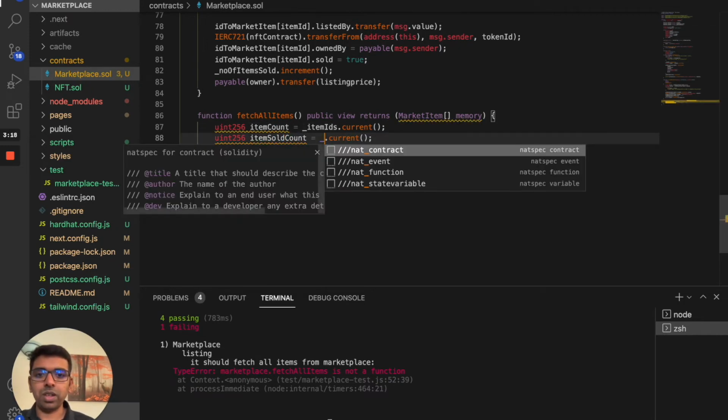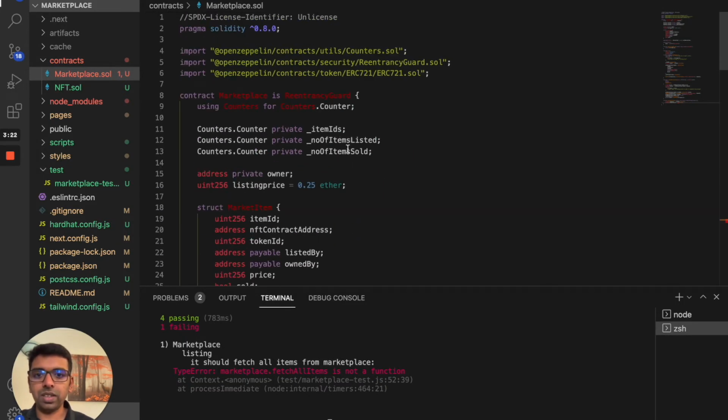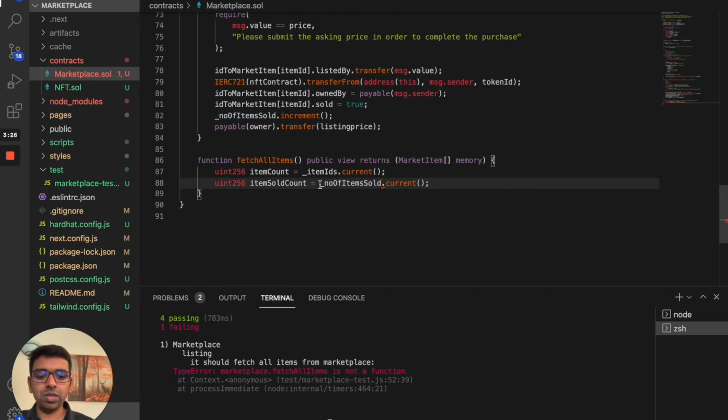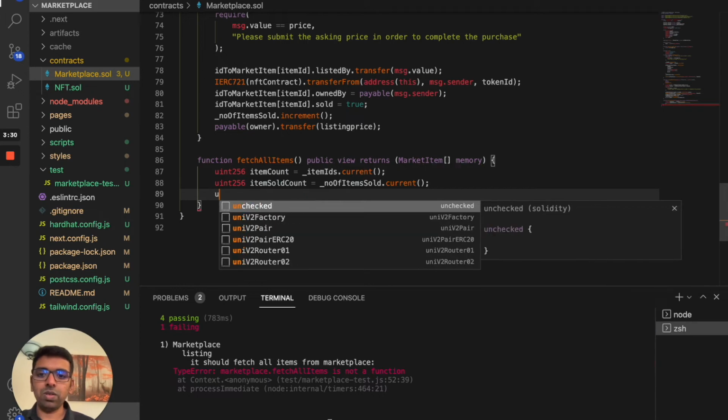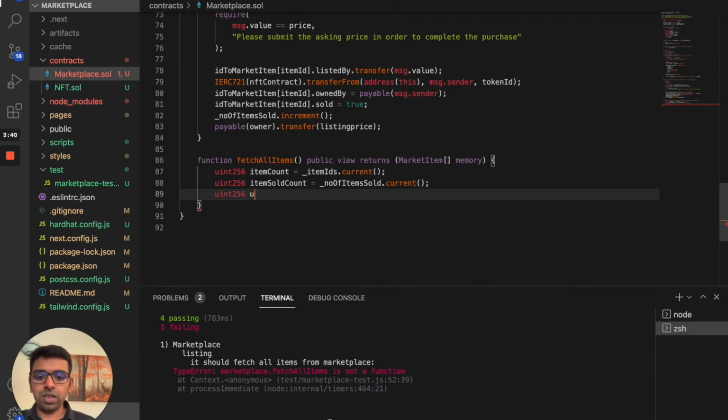We need to go back and get the number of items sold. If we get these values, we can take the difference: unsold count is item count minus item sold count, then we will get the unsold item count. That's what we need to use for initializing the array.